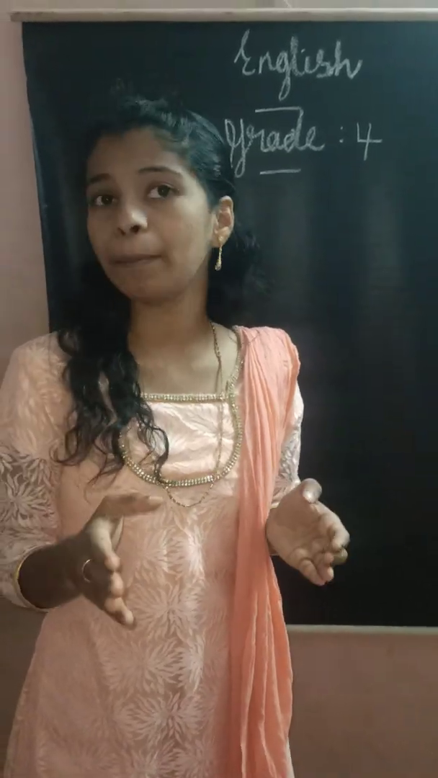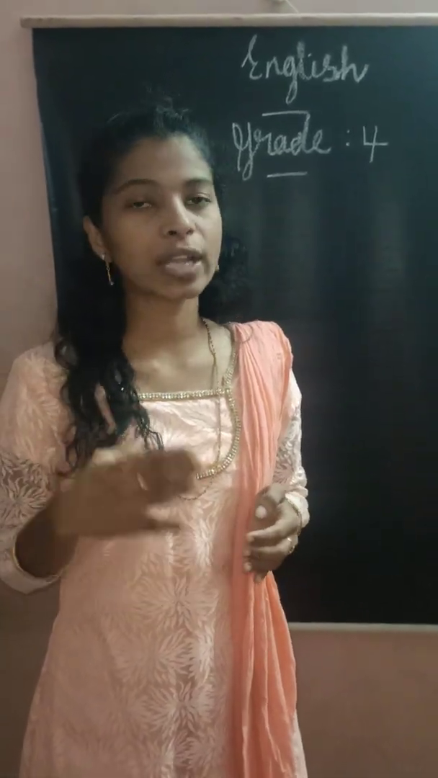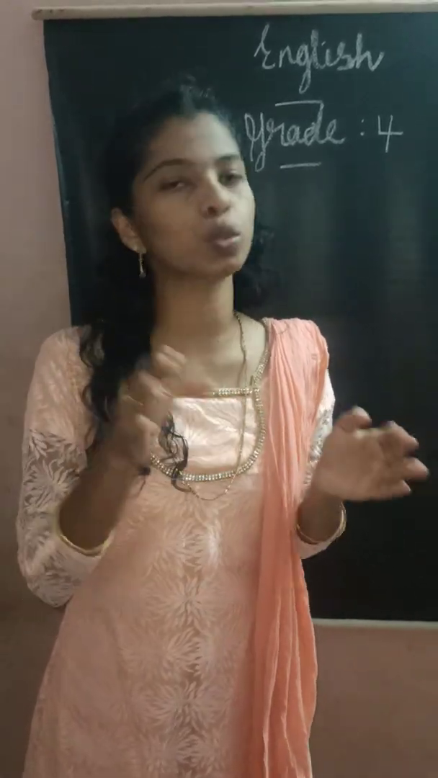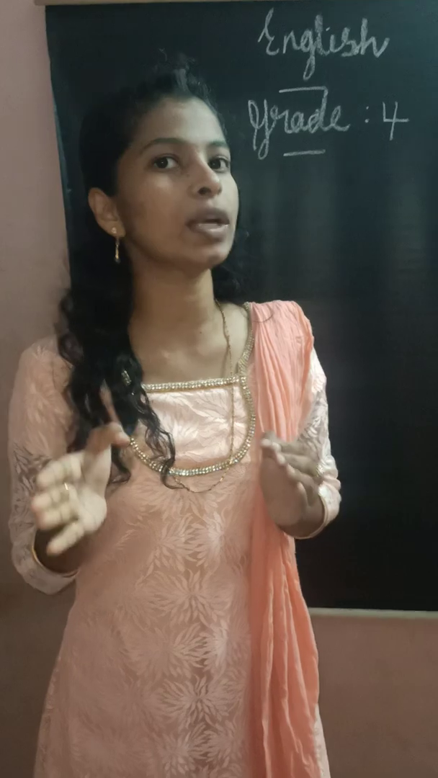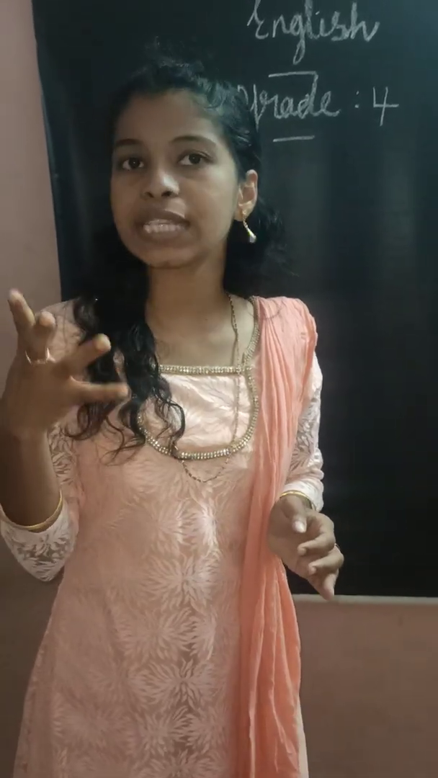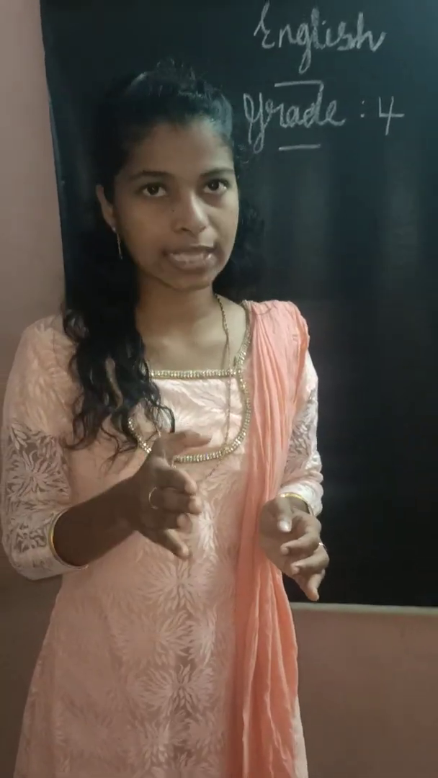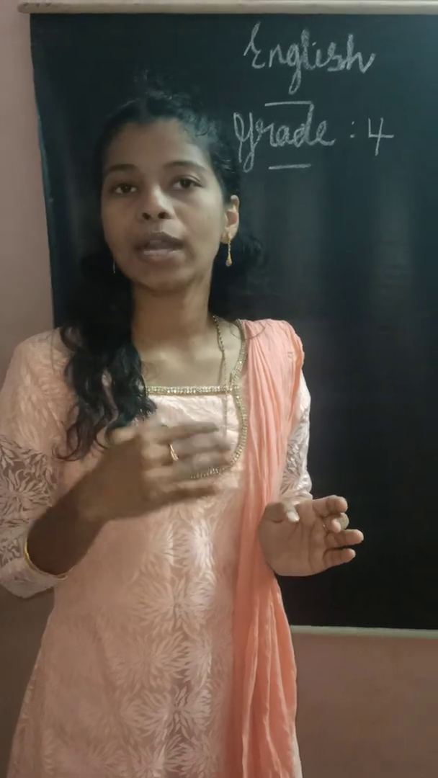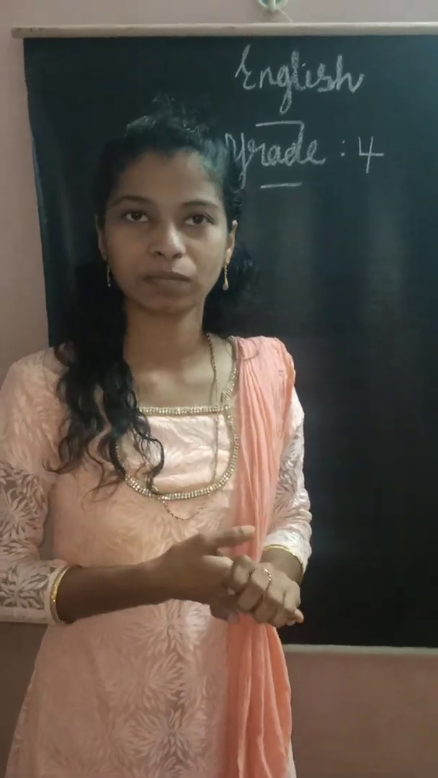For example, apple. Can we count apple? Yes, we can count apple as 1, 2, 3, 4. So apple is a countable noun. Next, chair. Can we count the chair? Yes, we can. So chair is also a countable noun.